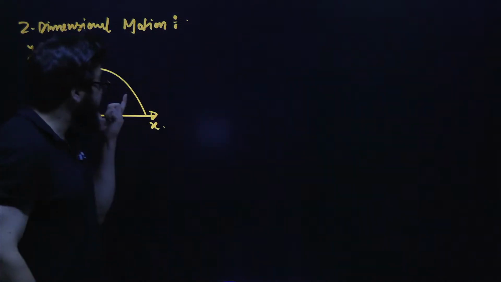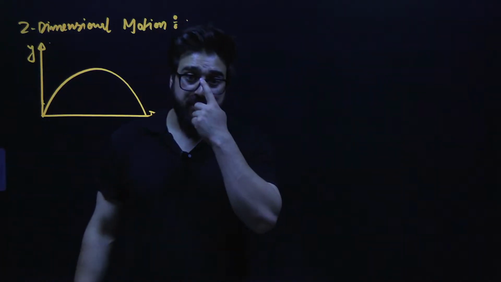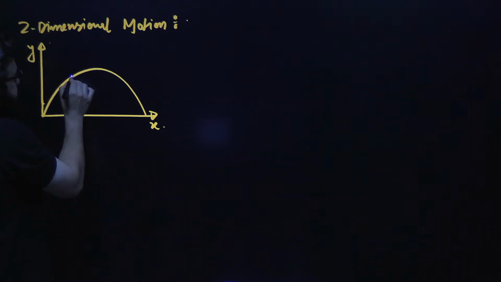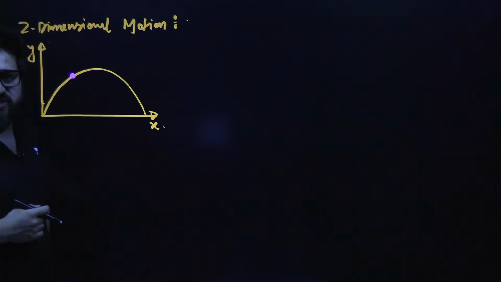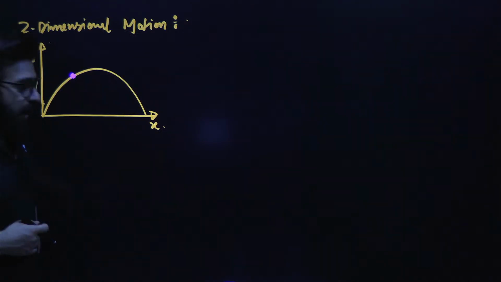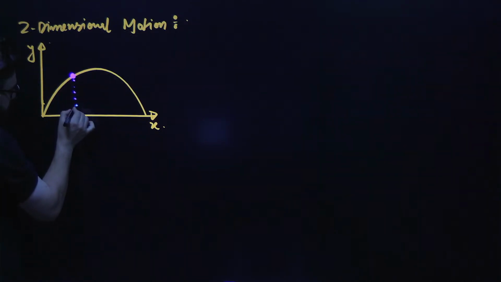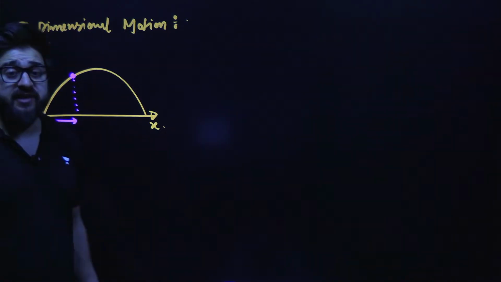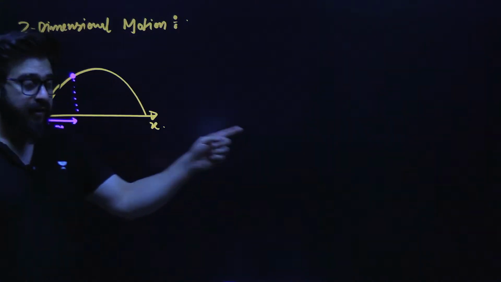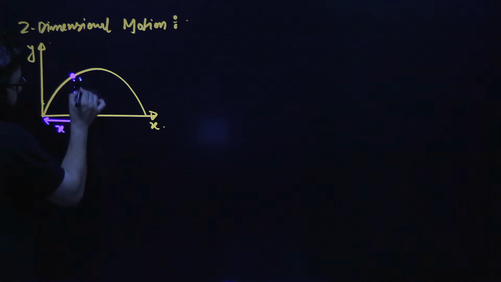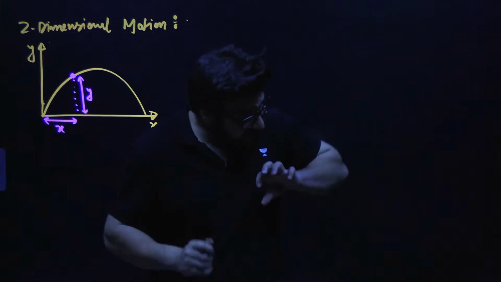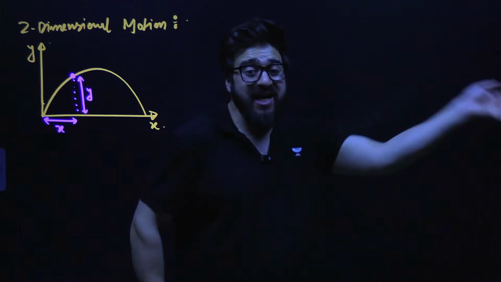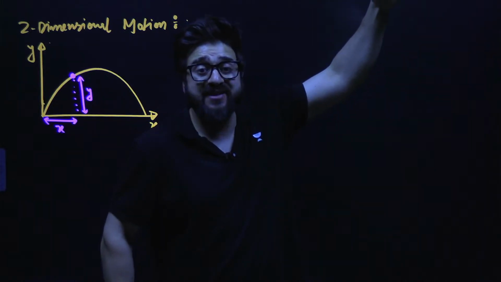Why? Because here two of the coordinates of the body are changing. Let's suppose when the object is in the air, the body has covered this much horizontal displacement, that is X. And how high it has gone is the vertical displacement, that is Y. Here the object is moving forward as well as upward at the same time.